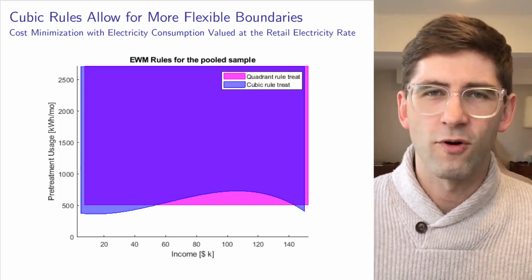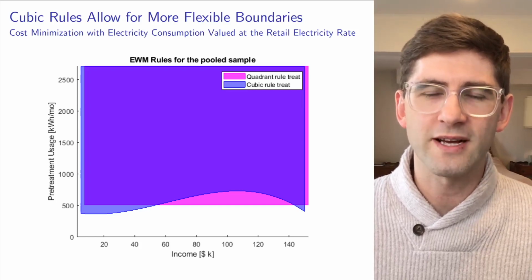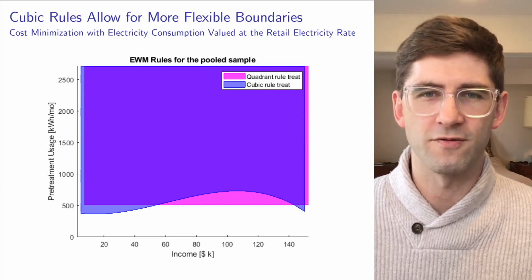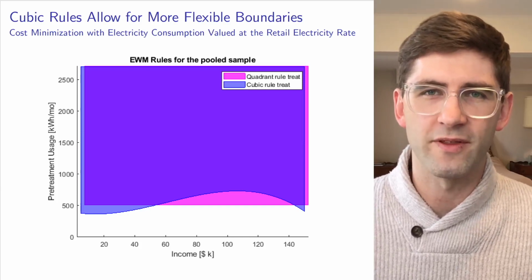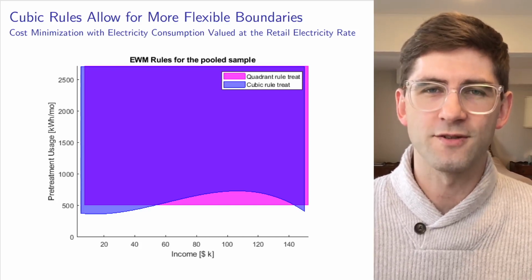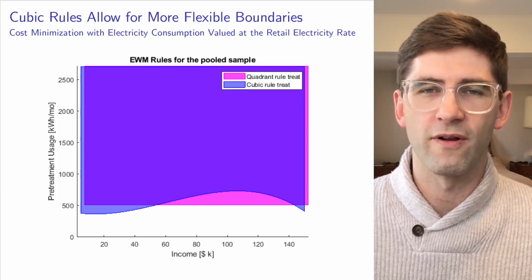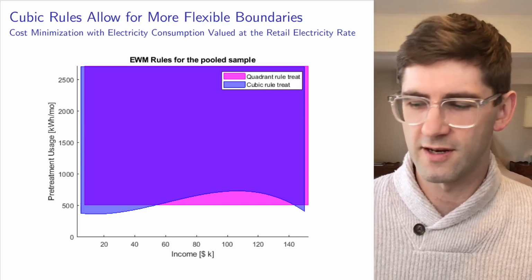The second set of rules we use are called cubic rules, which are very similar but a bit more flexible in their boundaries. And here I've overlaid that cubic rule on top of the quadrant rule, again with baseline electricity consumption on the y-axis and household income on the x-axis. And you can see a very similar pattern. The optimal rule will treat households with high pre-treatment electricity consumption, although the cutoff for that treatment based on pre-treatment electricity consumption will vary with income.